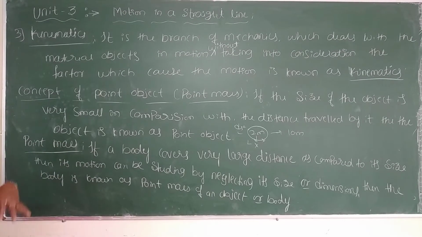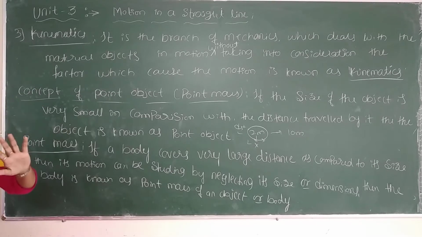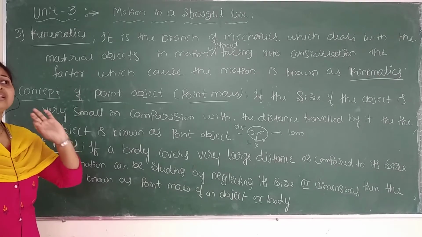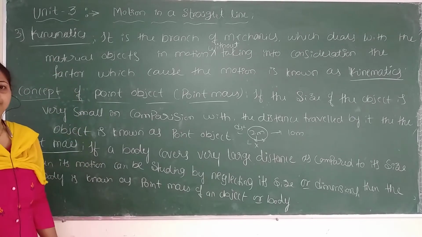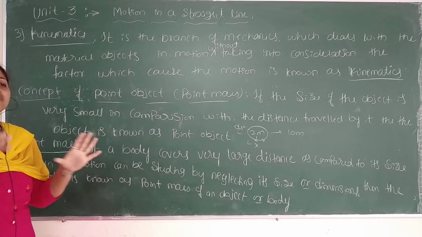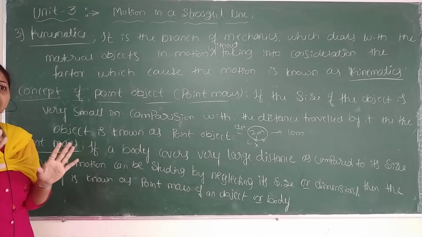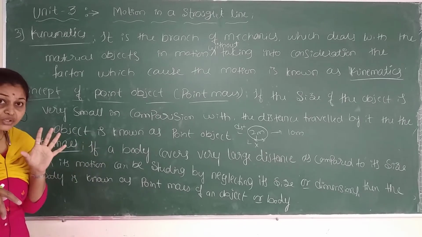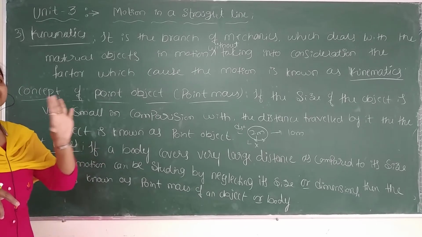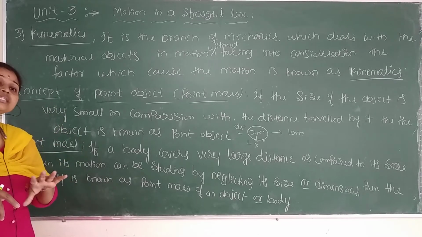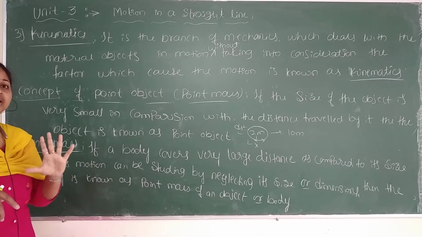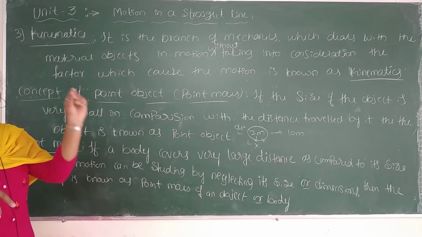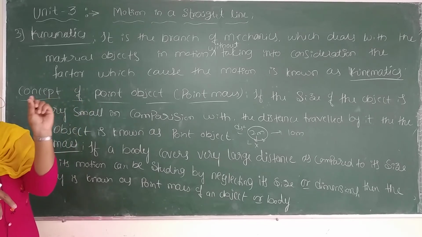Let us take one more example. If a plane is moving several thousand kilometers far away. When the aeroplane is on a journey, then only you can say it is a point object. If it is several thousand kilometers far away, then you see the aeroplane become a very small dot.